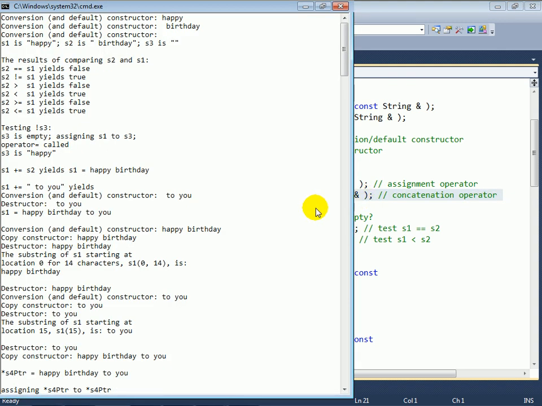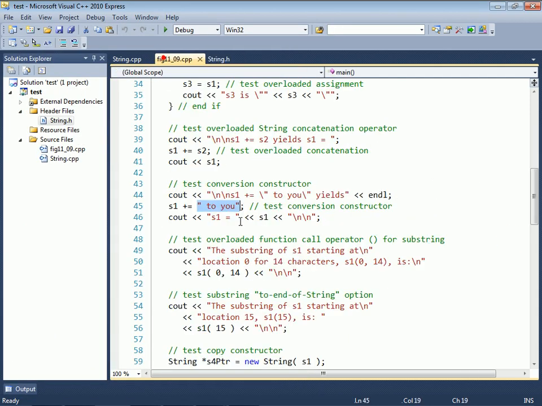But because we have this concept called a conversion constructor, let's go back to main here, we can actually take a character pointer based string and add it to a string object. C++ is allowed to implicitly convert a value to an object type once in an expression.